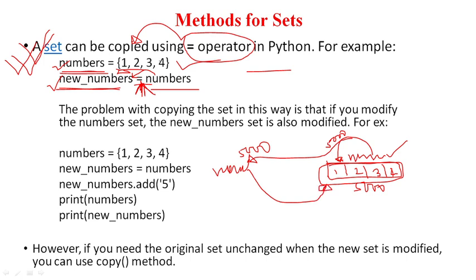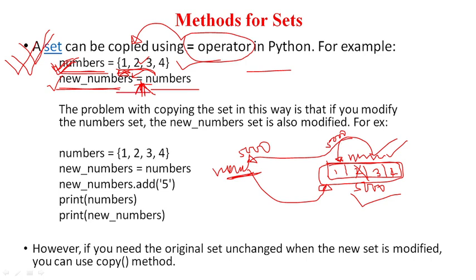So when you modify the first set numbers, suppose you delete 2, then what will happen if you print this particular set using the other variable? You will also get the same result. It means that if you copy the address of one set into another, internally the reference address of the memory has been copied, and both the variables are pointing to the same memory location because they share the same address.